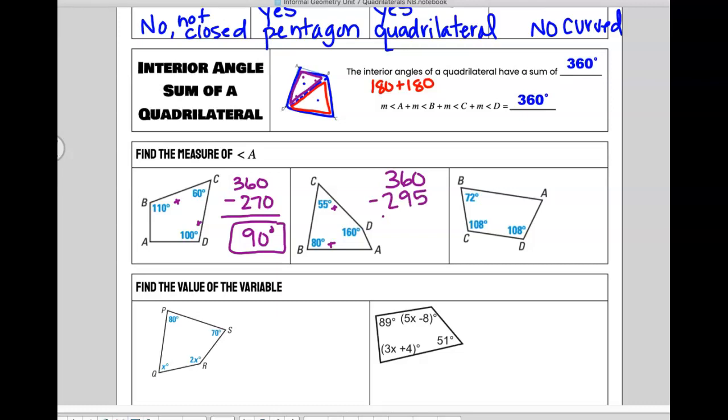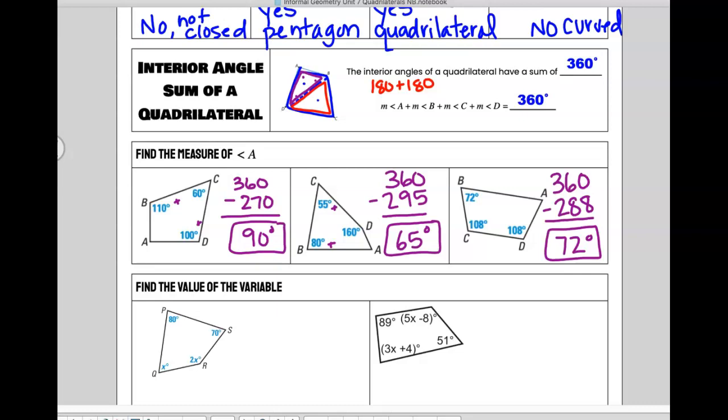And then if you subtract, what are we left with? 65. Okay, try the last one. What do you get if you add 108, 108, and 72? 288. It's 288. Okay. And if I subtract off 288, I'm left with what? Good job. Okay, last 2.